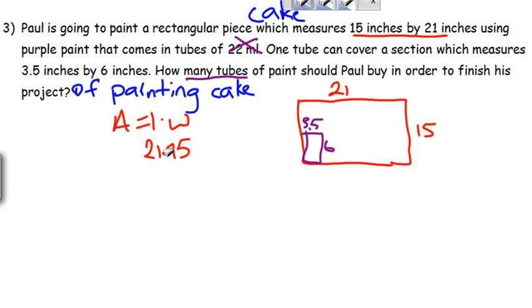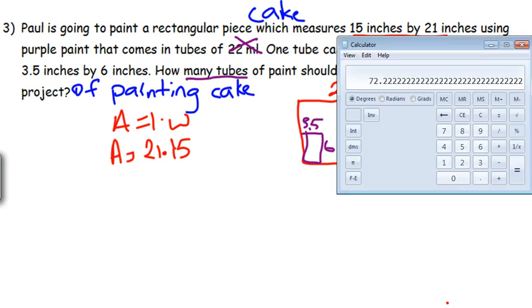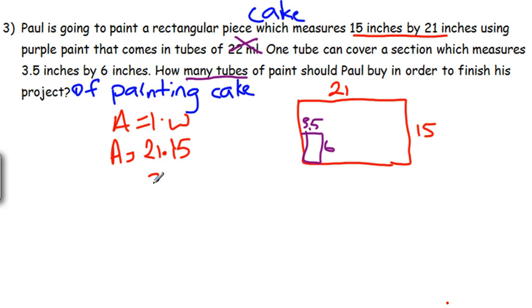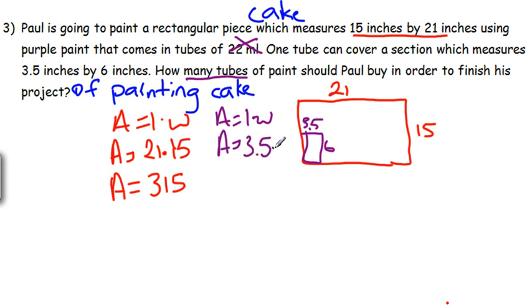If we do 21 times 15, that'll give us some number. That's 315. Okay. We can find out the area that each tube of purple paint gives us. It's still a rectangle, so still length times width, still 3.5 times 6.